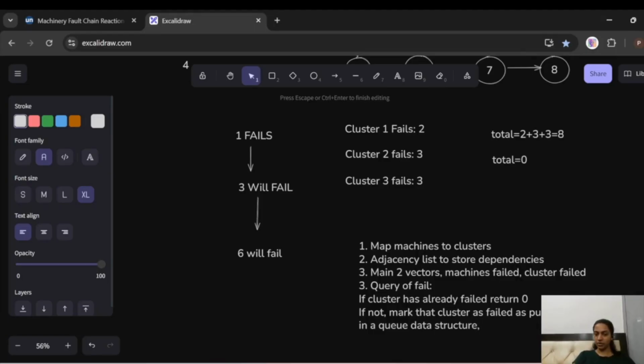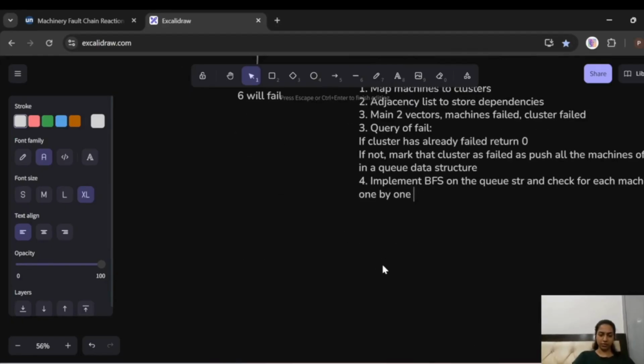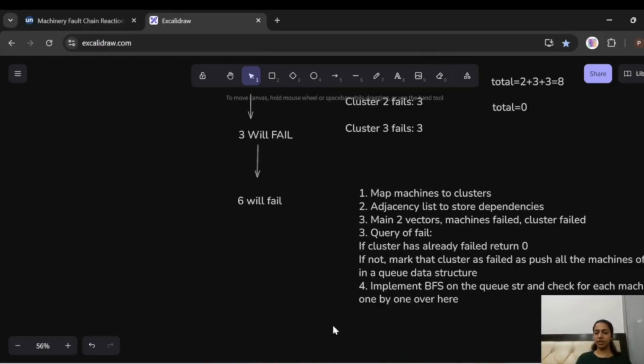And after we have pushed them in the queue, we are going to pop them, or simply implement BFS on the queue structure, and check each machine one by one. And side by side, keep incrementing the count for it.